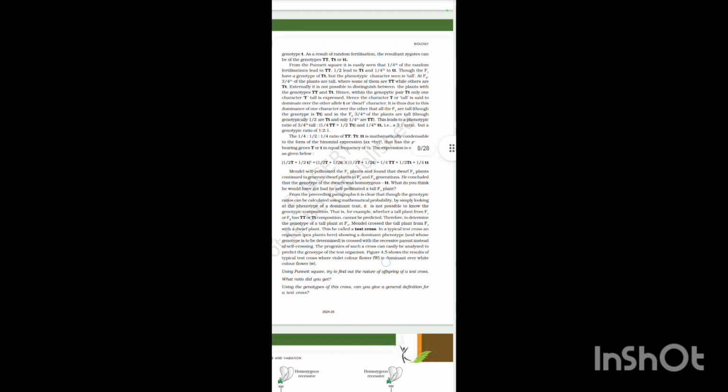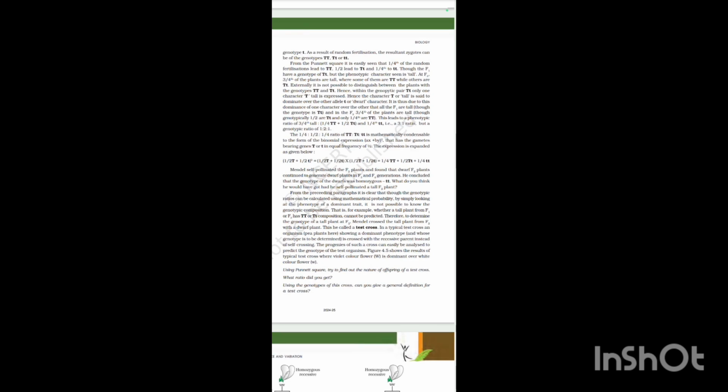Though the genotype is Tt, in the F2, 3/4 of the plants are tall, although genotypically 1/2 are capital T small t and 1/4 are capital T capital T. This leads to a phenotypic ratio of 3/4 tall and 1/4 dwarf, a 3 to 1 ratio, but a genotypic ratio of 1 to 2 to 1: 1/4 TT, 1/2 Tt, and 1/4 tt.